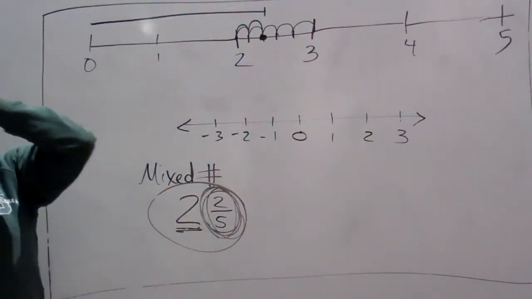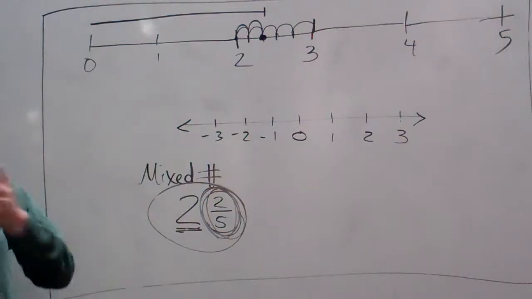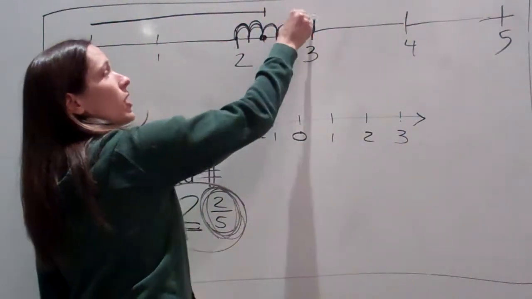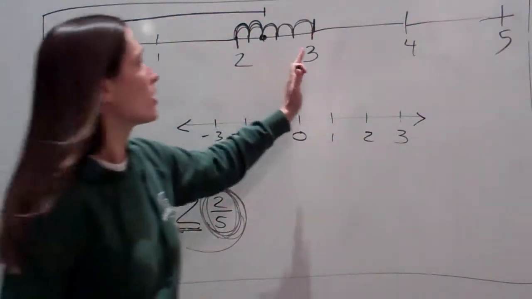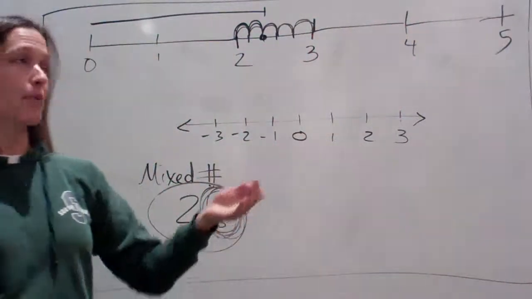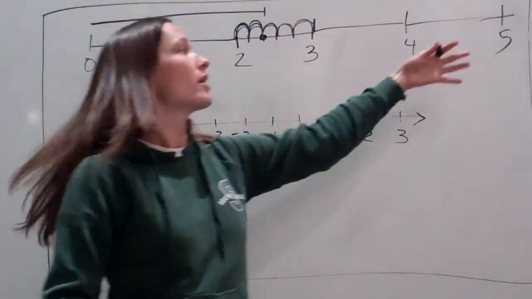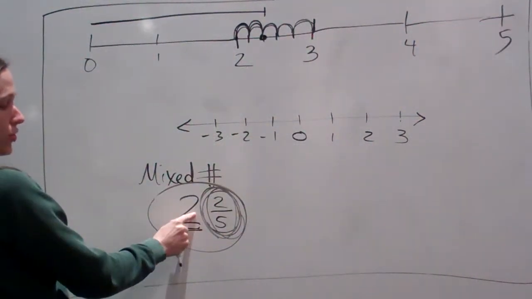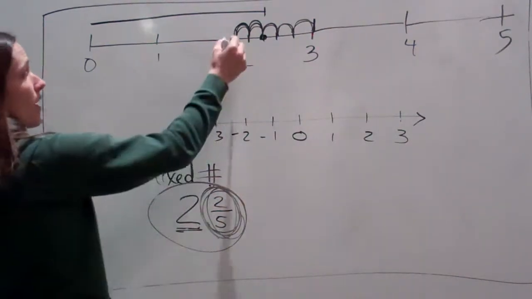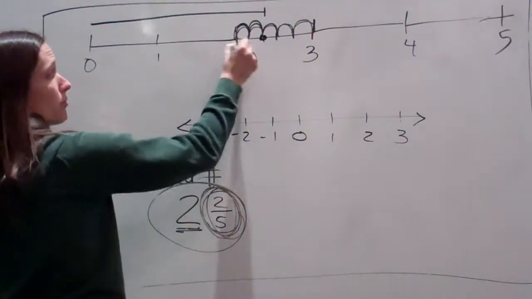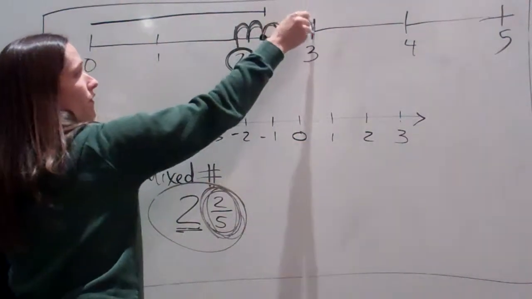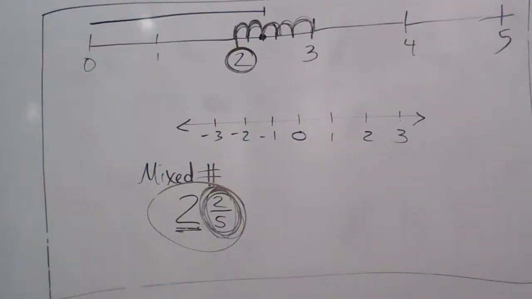So what we need to do, anytime you're trying to figure it out, the very first step is to figure out how many units are in between each number. And they'll all be the same. So if there's 5 here, there's going to be 5 here, there's going to be 5 here. Does everybody understand? Now, I want to go to 2 and 2/5. So I go to 2, which is my whole number, and then I go to 1, 2 out of 3, 4, 5. That's where I get the 2/5.